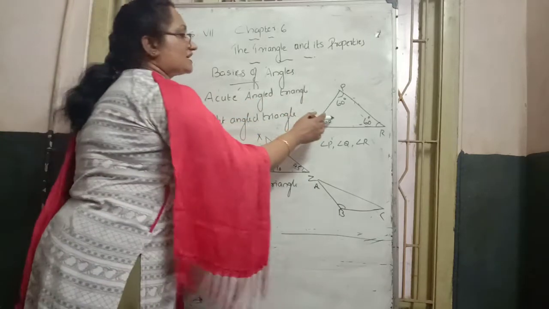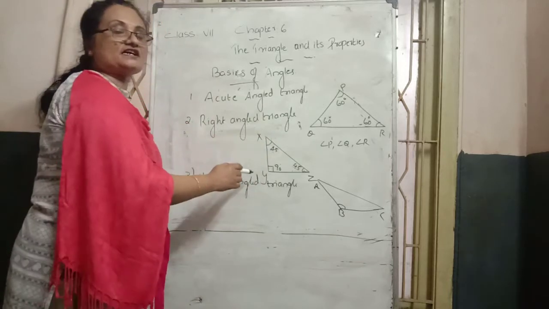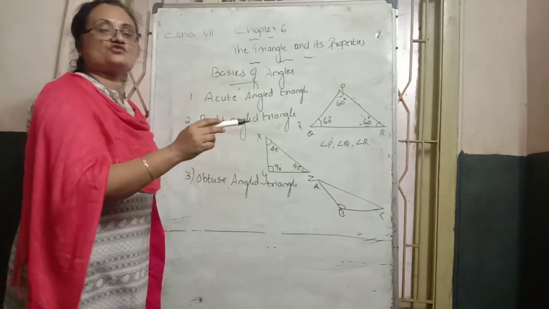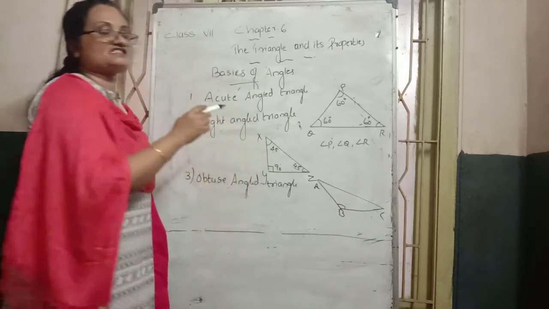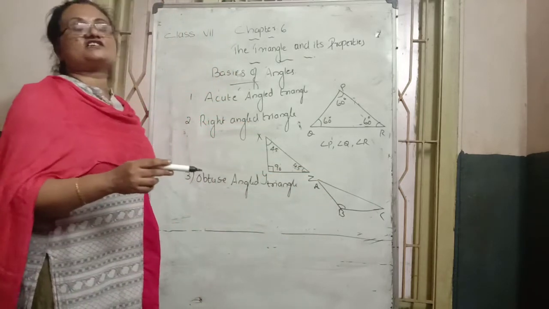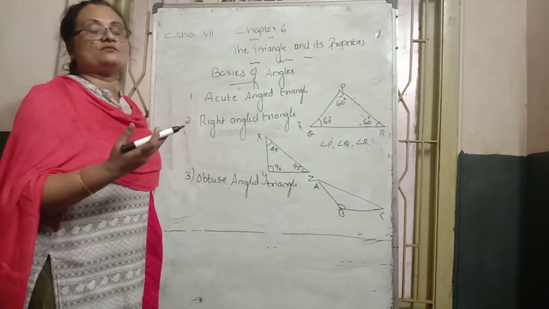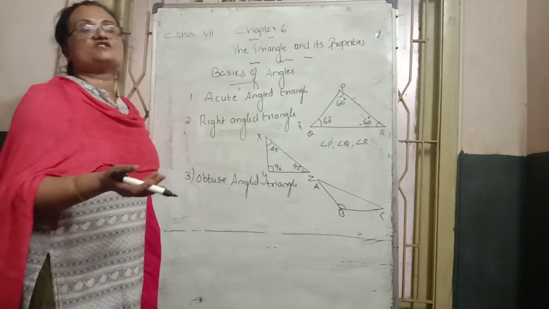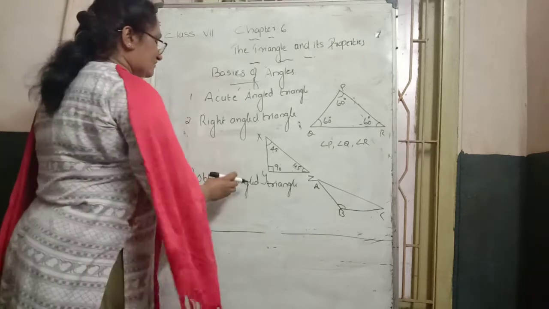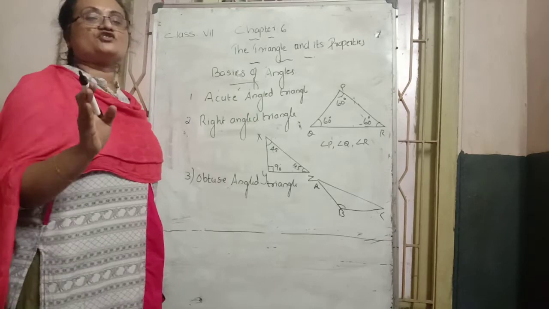That's why we call this triangle acute angled. In the right angled one, the angle is exactly 90 degrees on the protractor. In the obtuse triangle, keeping the protractor at vertex B, the line AB passes through more than 90 degrees. Maybe 105, 120 or 130 degrees, such a measurement comes. Since one angle is greater than 90 degrees, we call such a triangle an obtuse angled triangle.